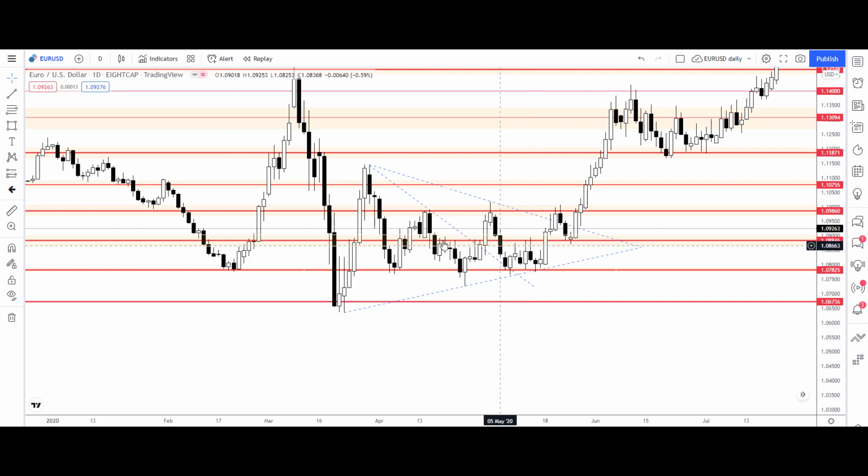What we can see here in the past, the price has respected this support level when it was falling down, but this support was not as strong as the support below. When the price was heading down, it stopped at this support level at 1.07825, and on this level the price did not stop, but it found a support where the demand zone is, and the price was pushed back up.